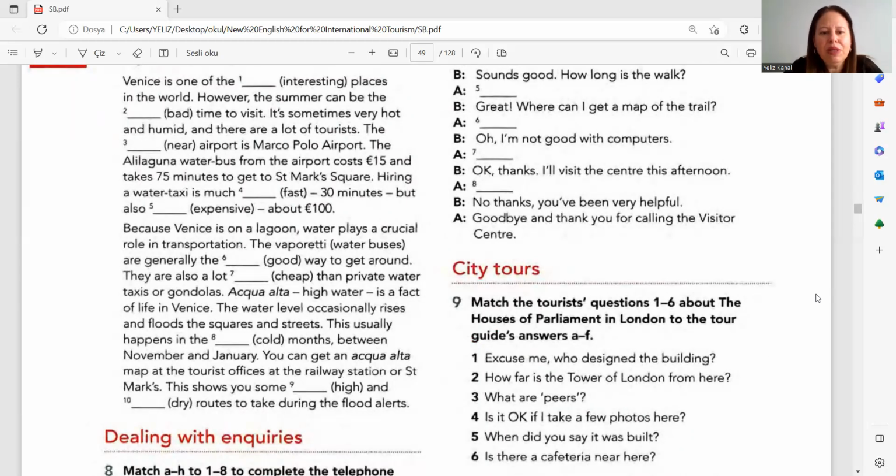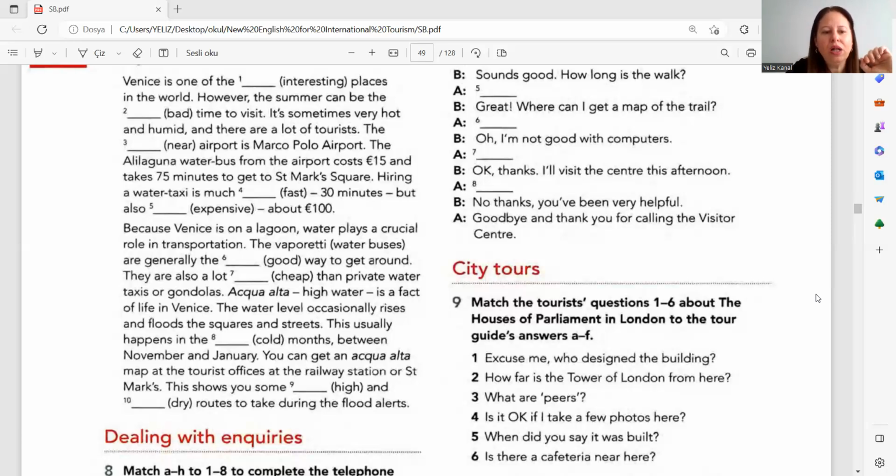There are also blah blah than private water taxis or gondolas. Ne olacak arkadaşlar bu? They are also cheaper. Değil mi? Cheaper than private water taxis or gondolas. Acqua alta, high water, is a fact of life in Venice. The water level occasionally rises and floods the squares and streets. This usually happens in the coldest months between November and January.